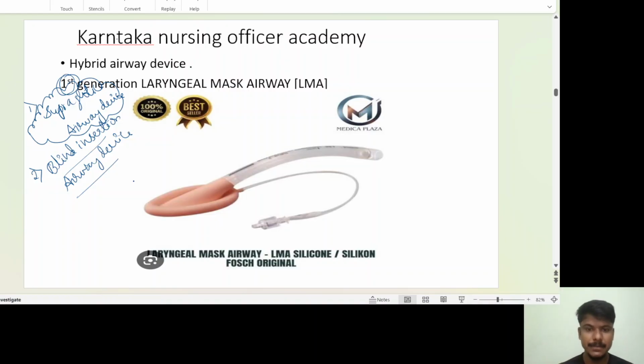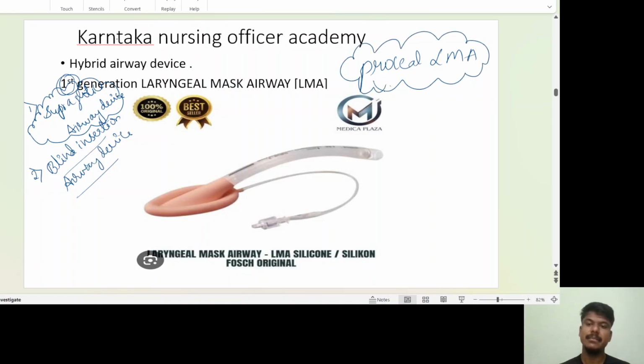If you see this LMA, what is the name of the device in the exams? This picture comes in, and you have to tick the correct answer: ProSeal LMA. What is the name of the device? ProSeal LMA. The name only indicates ProSeal. You can see this one is going to seal completely to your larynx.